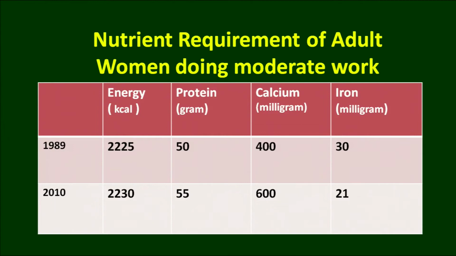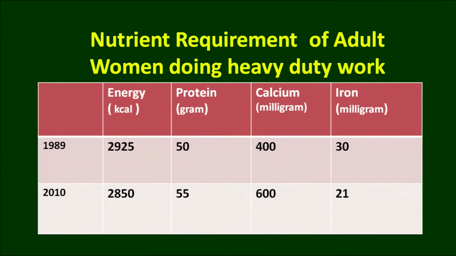When we are doing the moderate work, there is no difference in the protein and other micronutrients, but there is an increase in the energy requirement, that is 20 to 30 calories per day. A moderate worker can be the housewife who is doing the manual work, not using many of the gadgets which are commonly used at home nowadays, but doing the sweeping, washing clothes manually and all other household work, cooking, cleaning, etc. That housewife is categorized as a moderate worker. She needs more calories.